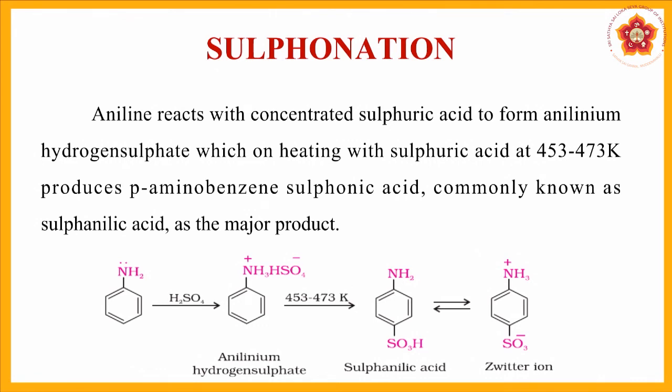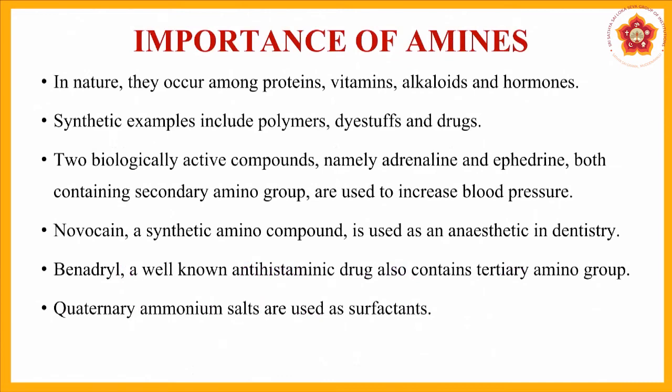So here, instead of the hydrogen being in place with the SO3 at the bottom, it forms a negative charge, and hydrogen goes back to the positive nitrogen, thus making it an anilinium ion along with the SO3 minus ion. So this is regarding the sulfonation reaction that happens with amines, and this completes all the reactions associated with amines, be it the general nitrogen reactions or even the electrophilic substitution reactions.